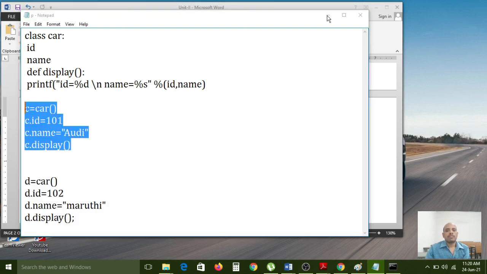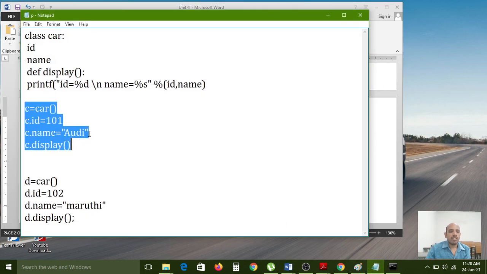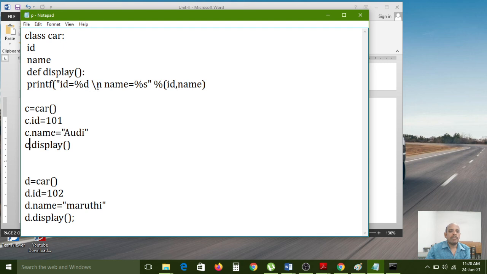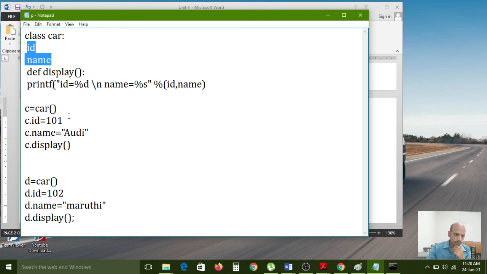So data hiding refers to an object's ability to hide its data attributes from code that is outside the object. While printing, carefully observe. Now I want to call the C.display method, ID equal to ID and name equal to name. So while printing, these attributes are hidden by the data hiding process. From one object to another object, the attributes are hidden.